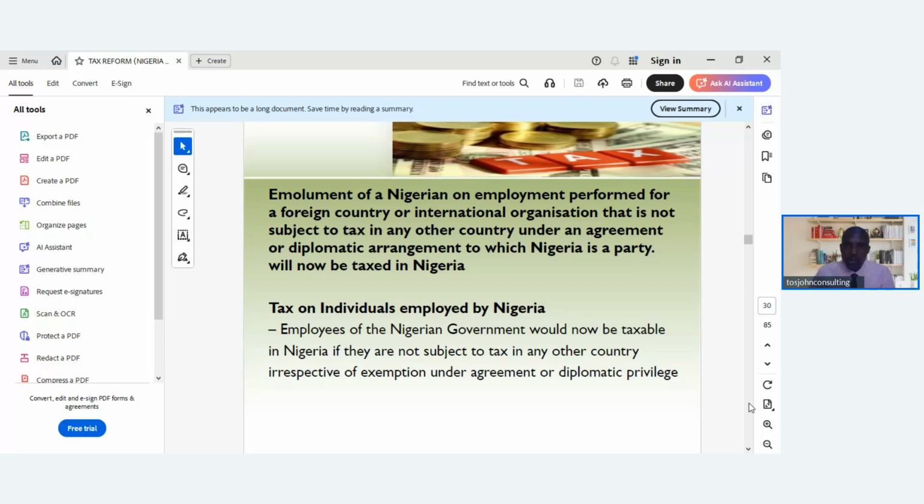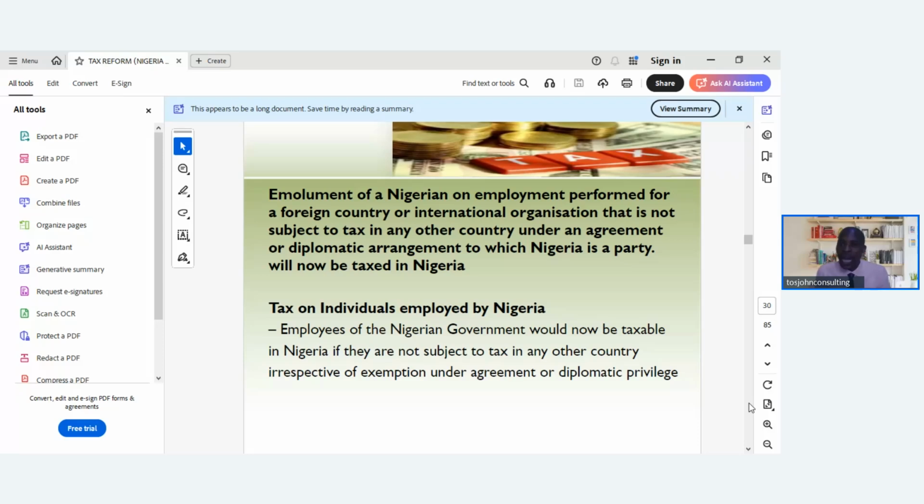Then emolument of a Nigerian on employment performed for a foreign country or international organization that is not subject to tax in any other country under an agreement or diplomatic agreement to which Nigeria is a party will now be taxed in Nigeria. So if they exempt you from paying tax in the country where you are earning the income, if you bring it to Nigeria, definitely it will be taxed, and you are living in Nigeria, it will be taxed.